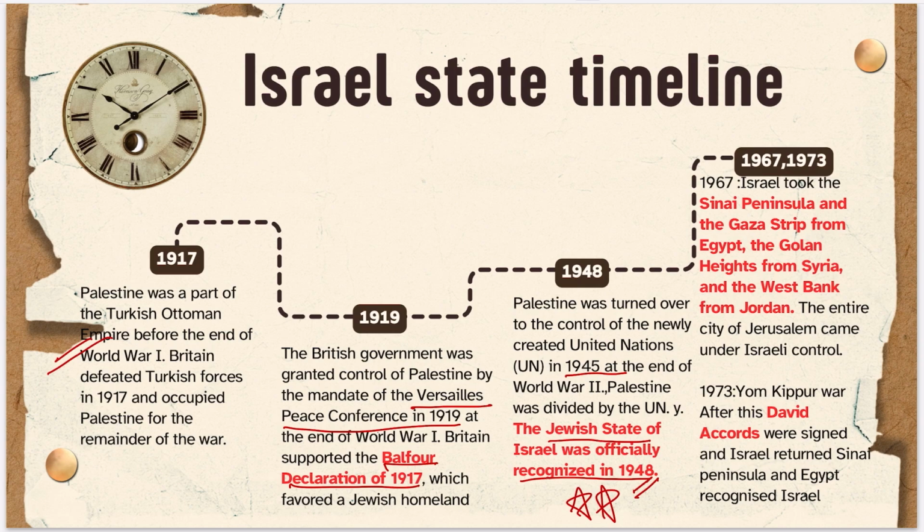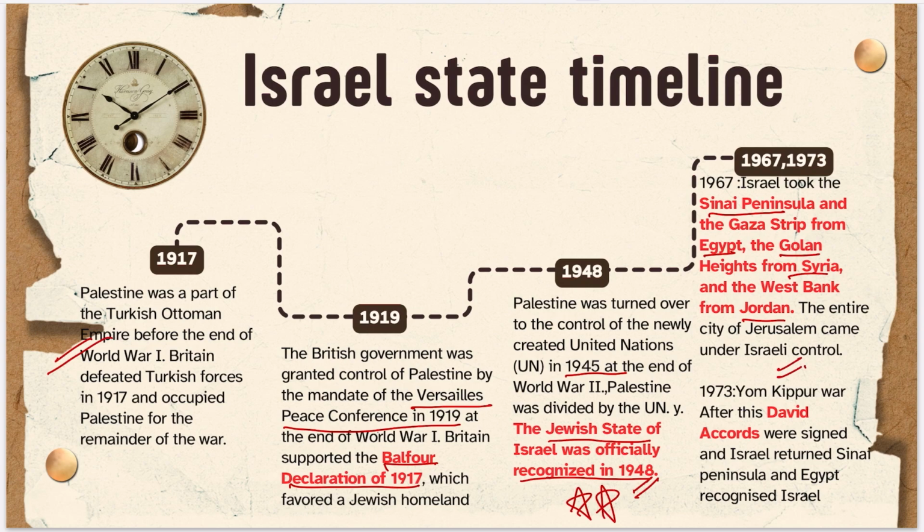Then in 1967 and 1973, Israel fought two wars, right? So in the first war, it took the Sinai Peninsula from Egypt, the Gaza Strip, the Golan Heights from Syria, and the West Bank from Jordan. So it took the West Bank from Jordan, the Golan Heights from Syria, and the Sinai Peninsula and Gaza Strip from Egypt, right? The entire city of Jerusalem came under Israeli control.